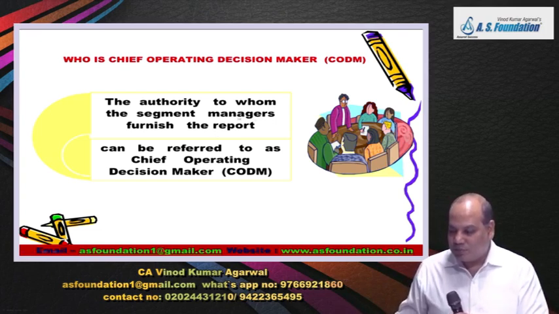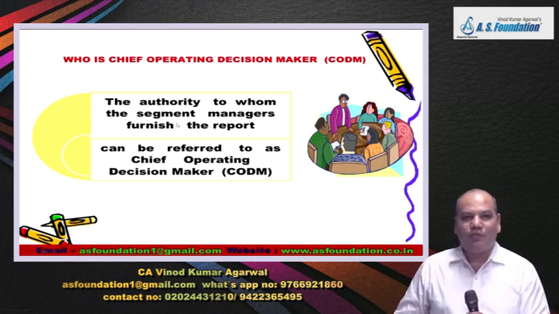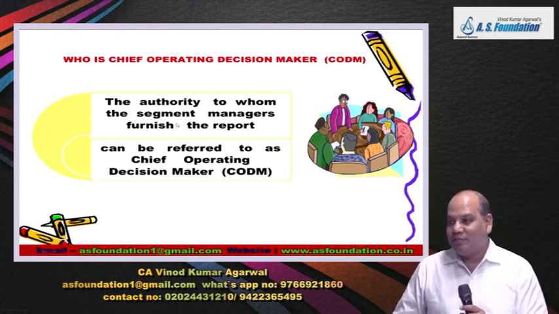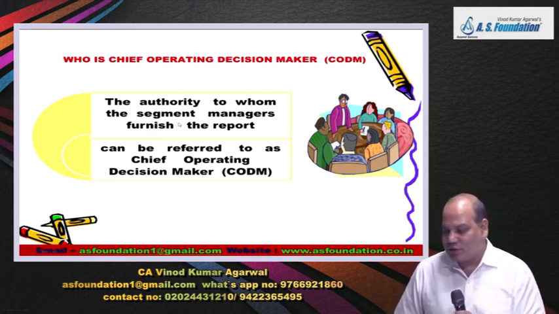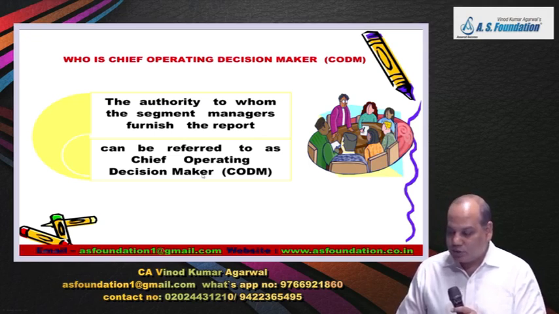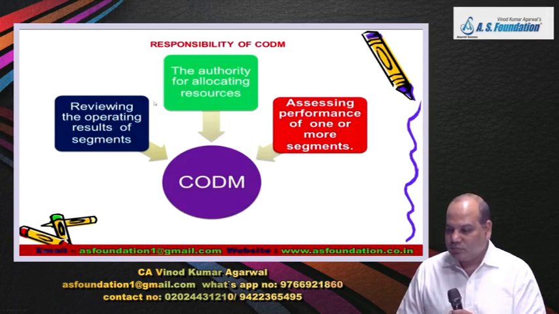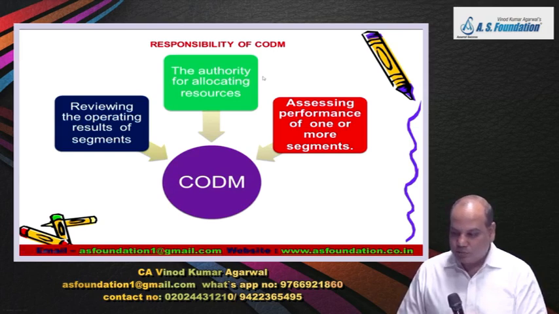And the top team, the CODM, usually wants the information in a certain manner so that he can take decisions relating to allocation of resources or any such strategic decision. Such people to whom segment managers furnish the report are known as CODM. The standard does not make it compulsory who will be the CODM. Let the entity decide, which is usually the board of directors, a group of directors, or the MD, CEO, etc.